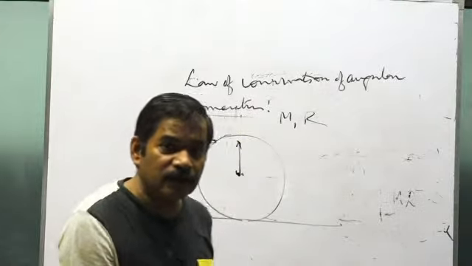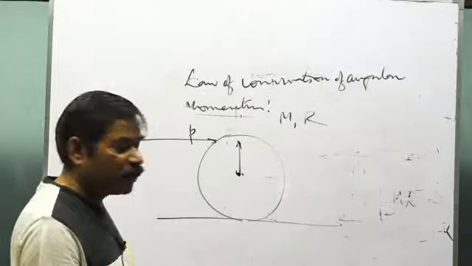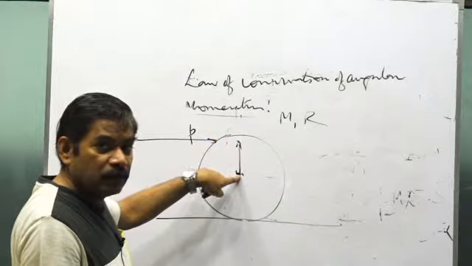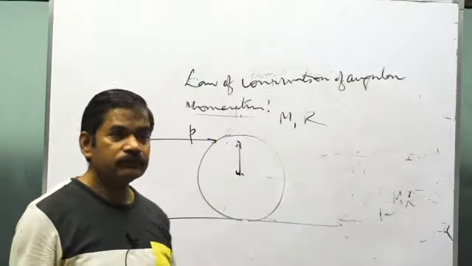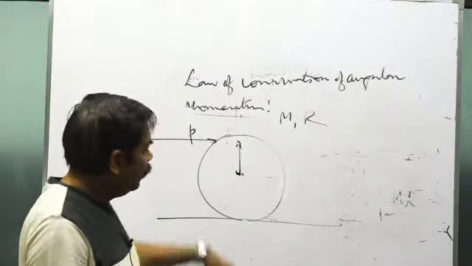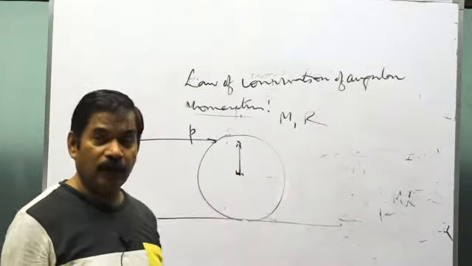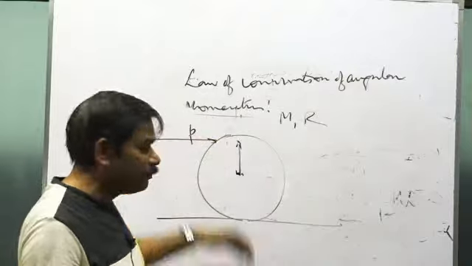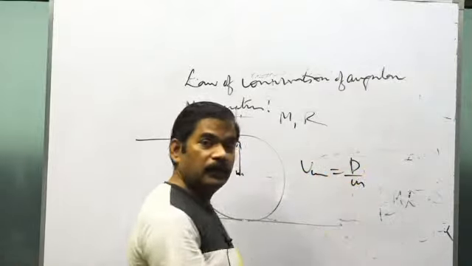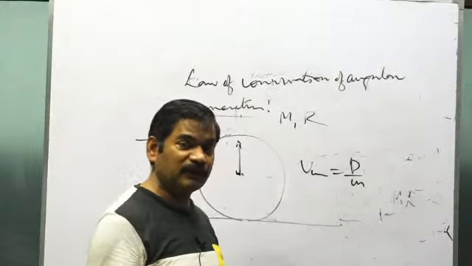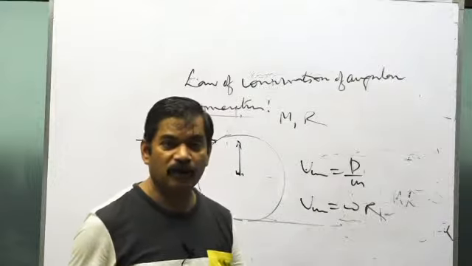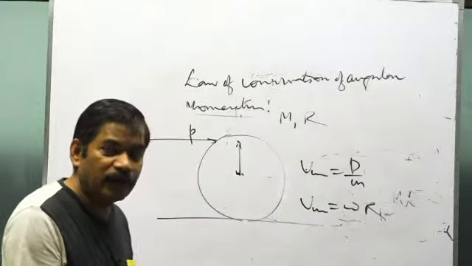It will be like this, see? Because friction is not there, what you do? Take angular momentum about this point, P into X is equal to I omega. I about this point, get the value of omega. Also because momentum P has been imparted, the velocity of center of mass will be P by m. You got the value of omega from the previous equation, then velocity of center of mass will be equal to omega into r. This is the condition of pure rolling,